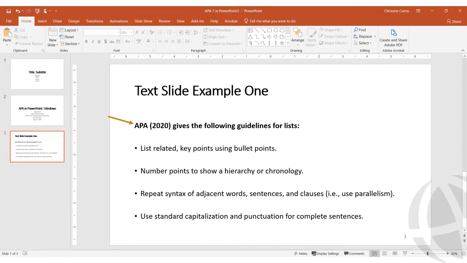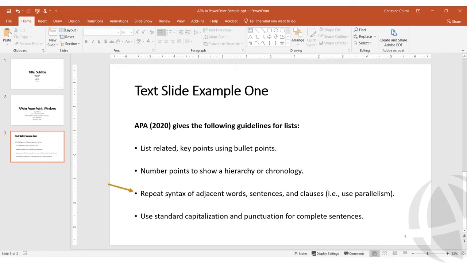Similar to writing a paper, it's a best practice to conduct your research and create an outline and draft of your information before beginning your PowerPoint, so that you already have a thesis for your presentation along with an organizational plan and key points for the slides. Applying APA Style guidelines for lists to a PowerPoint slide, list related key points using bullet points. Number the points to show a hierarchy or a chronology.